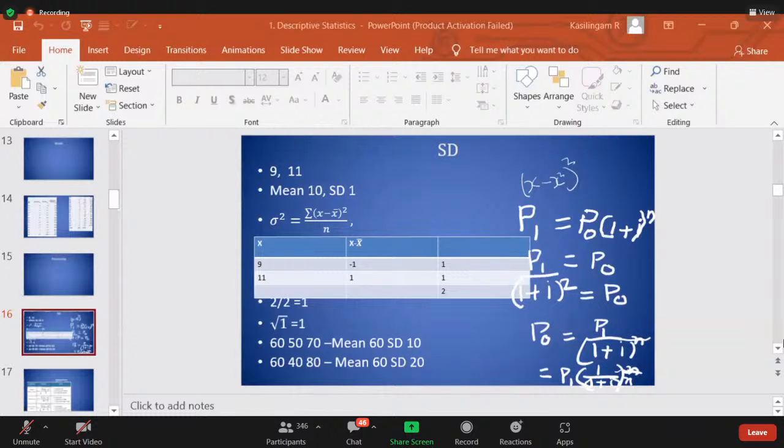Very good. So next, interval and ratio: non-categorical variable. Scale, right? We are measuring, we are using a scale.